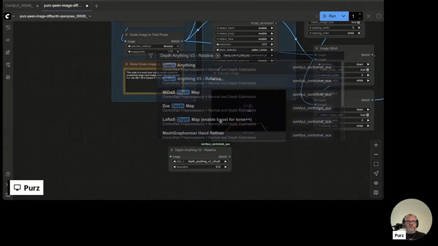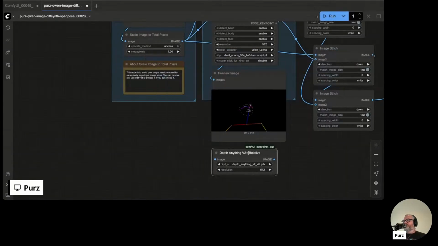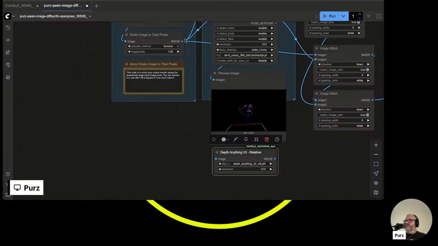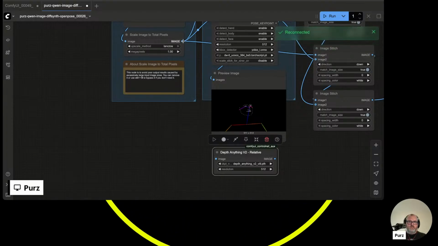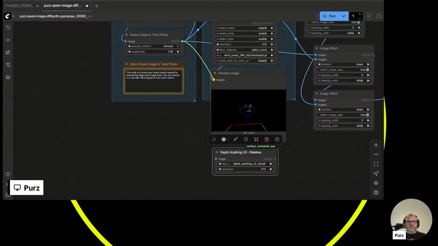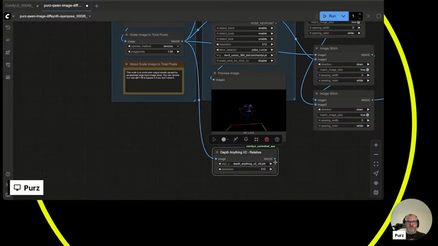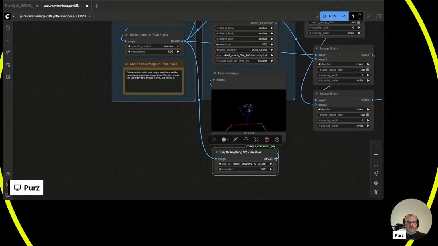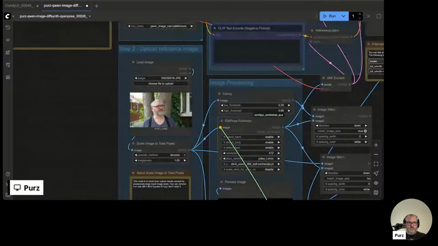Depth Anything version 2, relative. You can use whatever depth node you like. I just like this one. We're going to grab our scale image to total pixels, plug that in here and grab that, plug it into our preview and also plug it into...